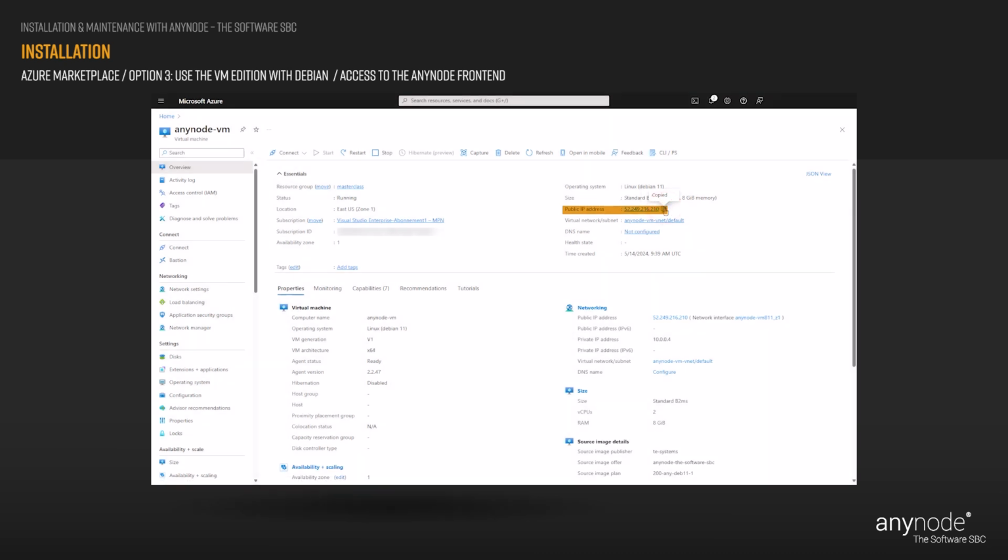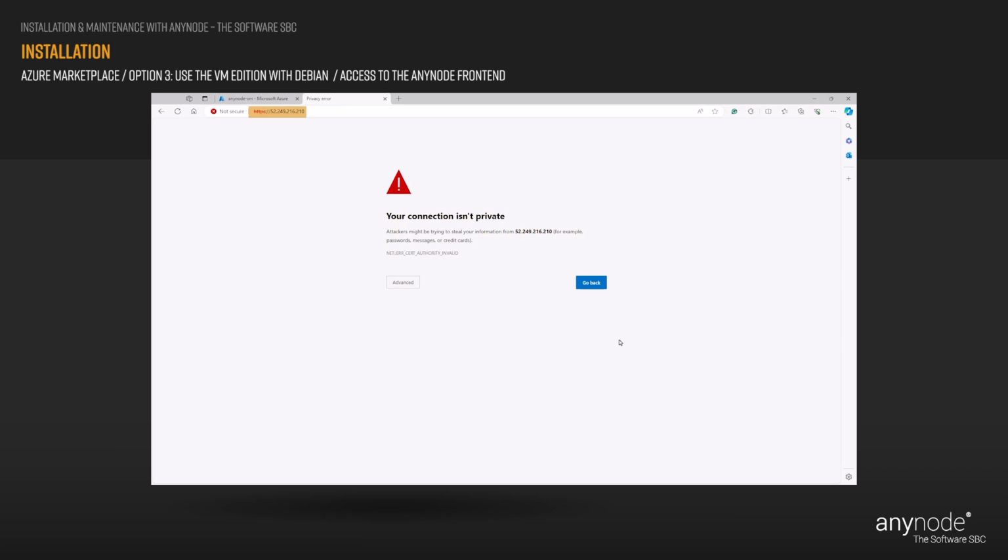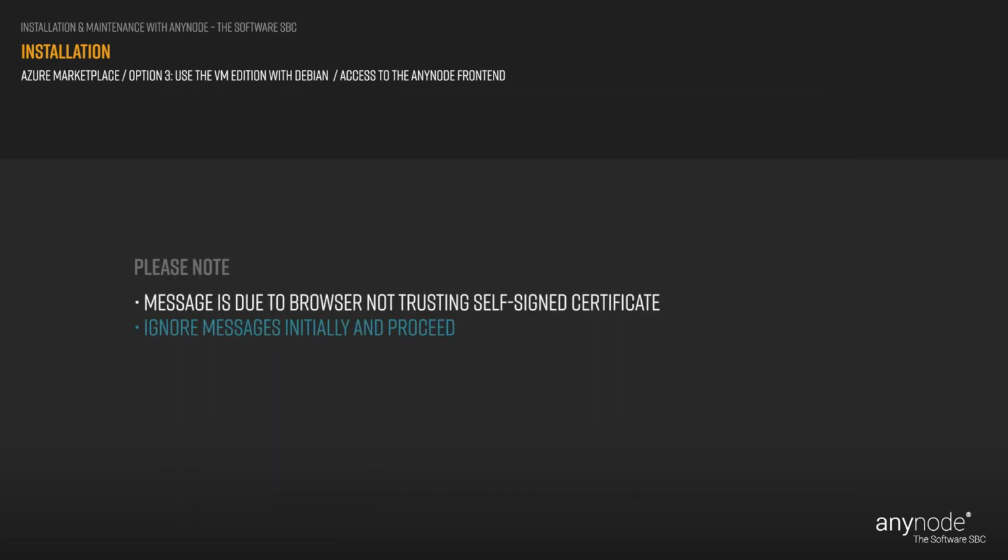Copy and paste the public IP address into your browser and add an https://. Upon the initial launch of AnyNode in the browser after deployment, you will encounter a message with the HTTPS crossed out. This happens because the common self-signed certificate in AnyNode does not match the IP you are visiting. Despite the crossed-out HTTPS, the connection remains secure. This persistent message is due to the browser not trusting the self-signed certificate from AnyNode. Ignore these messages initially and proceed to set up the password for accessing the AnyNode frontend.